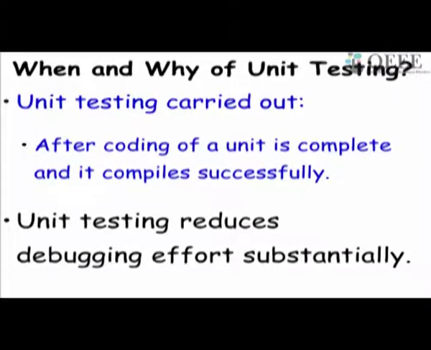The answer is that coding is complete and the code compiles successfully. Only after the code compiles, it's taken up for unit testing. Unit testing detects a lot of bugs, and the bugs can be easily corrected. The debugging effort is reduced if we find it during unit testing rather than integration or system testing.